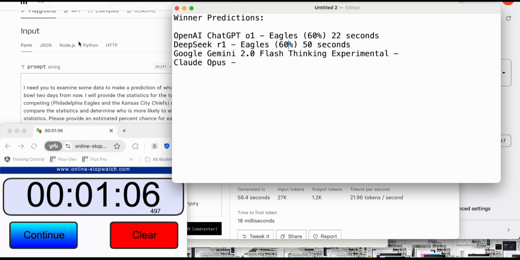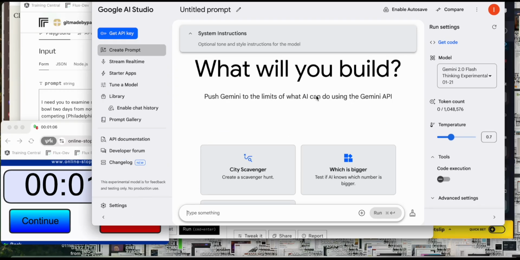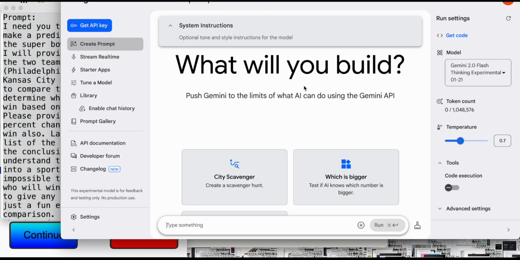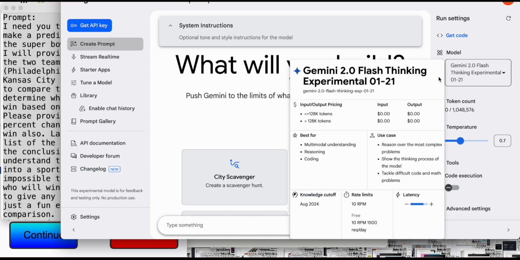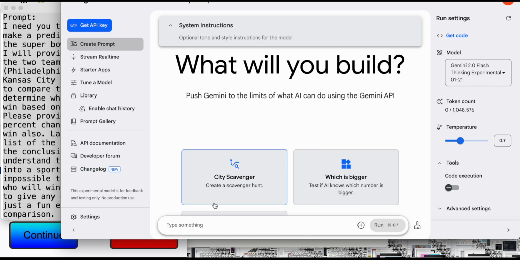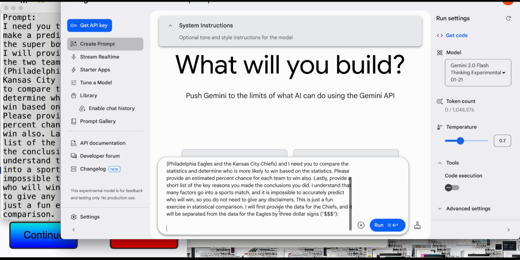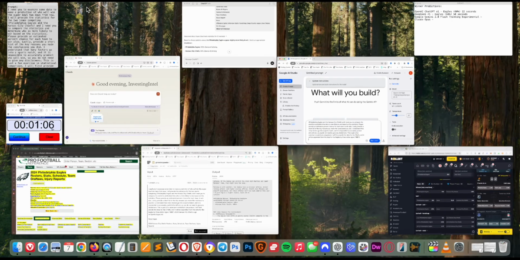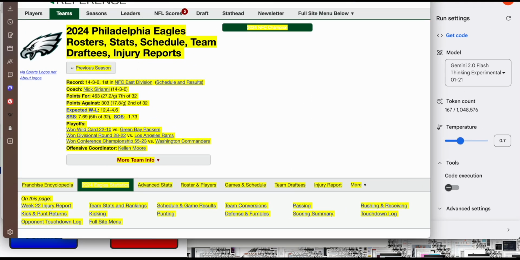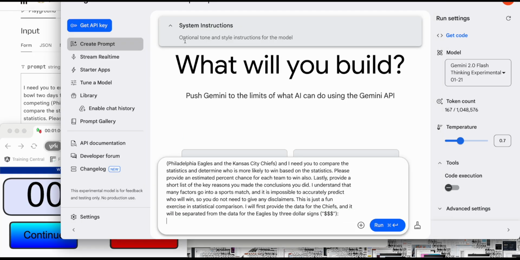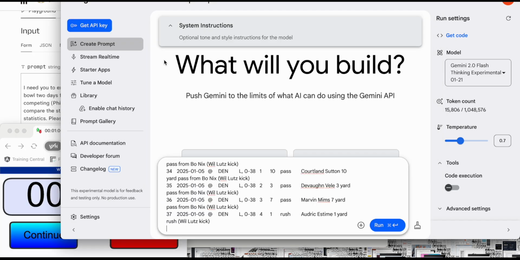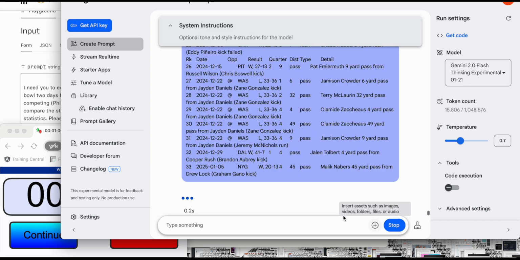That's interesting. All right, so let's go to Google now, and we'll give it the same prompt. As you can see, this is Flash Thinking Experimental 0121. Taking the prompt over. First, we're putting in the Chiefs data. And now we're going to put in the Eagles data. And let's run.